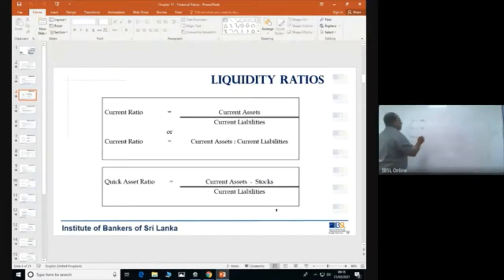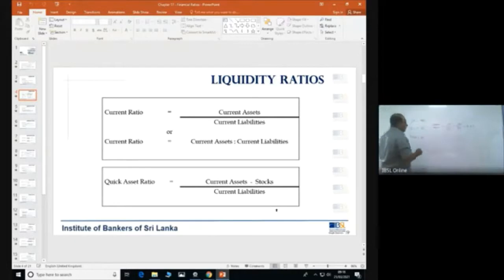So the current ratio, what is current ratio? Current assets divided by current liabilities. That is CA divided by CL. So CA is 100, CL is 50, which gives you an answer of 2:1.